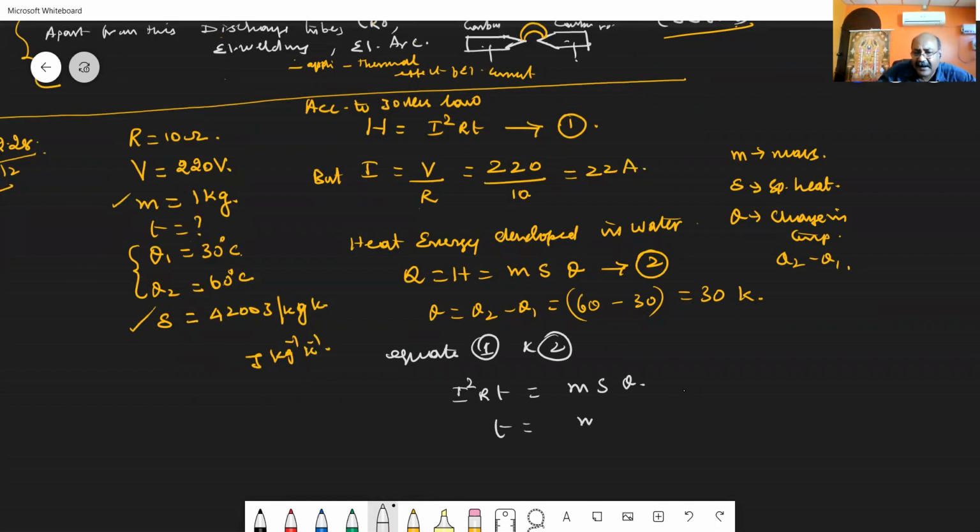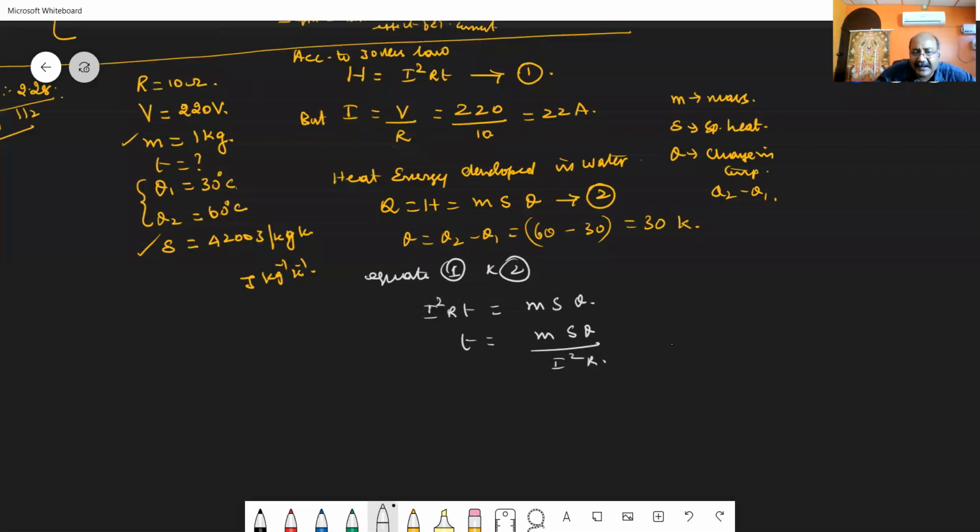T is what we want, so I can write M S theta divided by I square into R. Substitute the values. T will then be equal to M 1 kilogram, S 4200, theta 30, divided by I square, I is 22, 22 into 22, multiplied with R, R is 10. The 0 will cancel, so I can write 4200 divided by 22 into 22. It is 484.